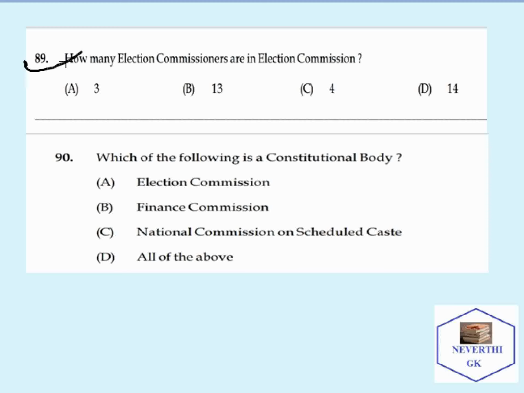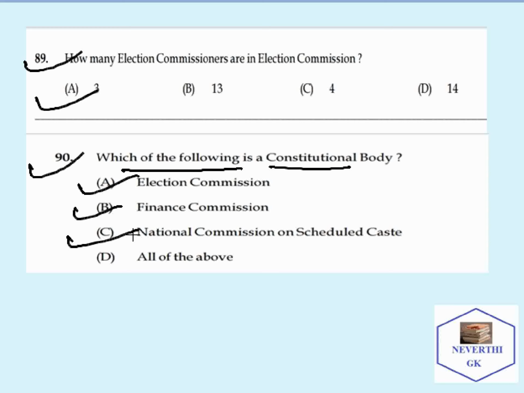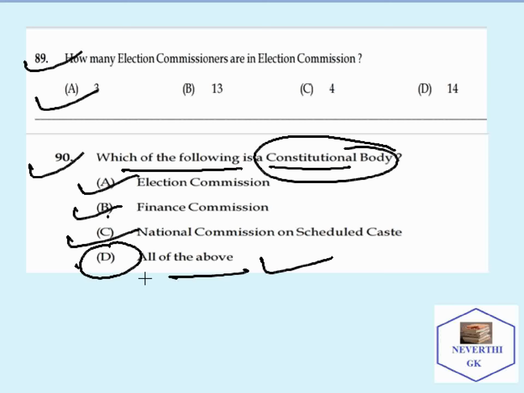How many election commissioners are there in the Election Commission? The correct answer is 3. The next question: which of the following is a constitutional body? Election Commission is correct, Finance Commission is correct, and the other commission is correct too. So the correct answer should be D, as all three A, B and C are constitutional bodies.